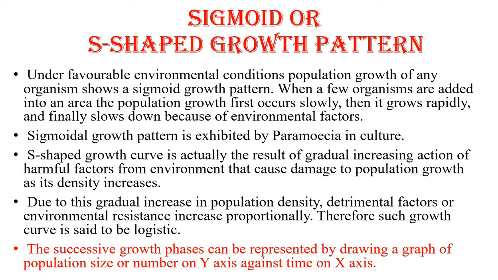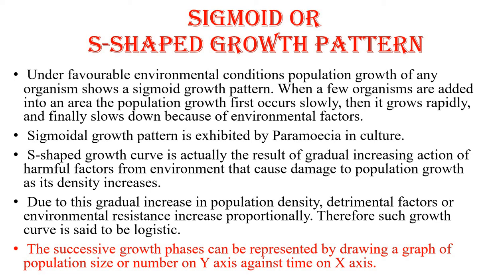The limiting factors also work, for example the availability of food material in that particular environment, or the carrying capacity of the environment. Here, carrying capacity of the environment means the maximum capacity that the environment can sustain or support. Due to this gradual increase in population density, decremental factors of environmental resistance increase proportionately. Therefore, such a growth curve is said to be logistic.